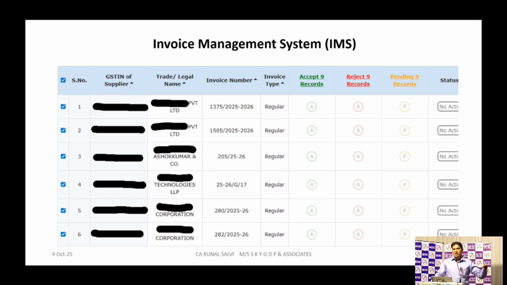So all transactions will get selected, and at the top you will see, if you want to accept all these 9 bills, suppose, on the action tab, that is the accept action, you will see accept 9 records at a time. So instead of going one by one, you can choose a number of transactions at the same time, and you can accept, reject, or mark pending for those selected transactions. So these facilities they have given.